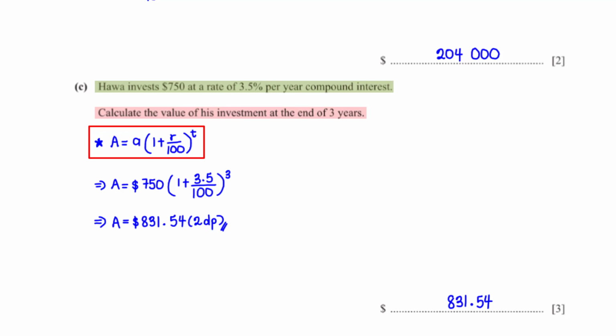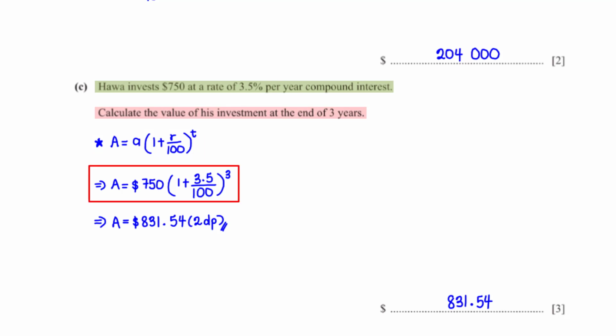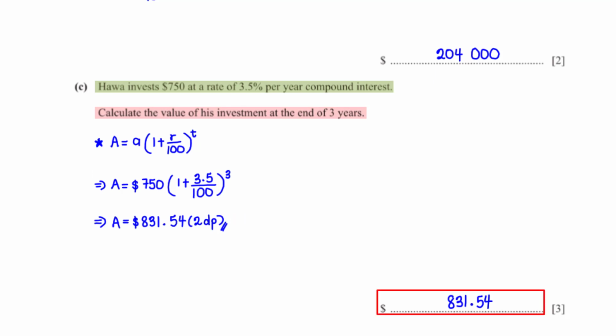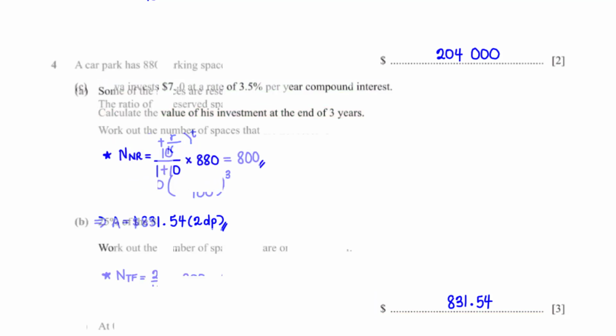Small a represents his principal, which is $750. R is the annual rate, which is 3.5%, and T is the time duration in years for the investment, which is 3. When we type this into the calculator, we get $831.54 rounded to 2 decimal places.